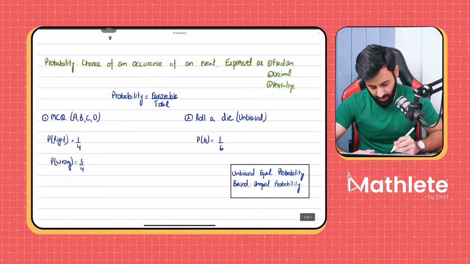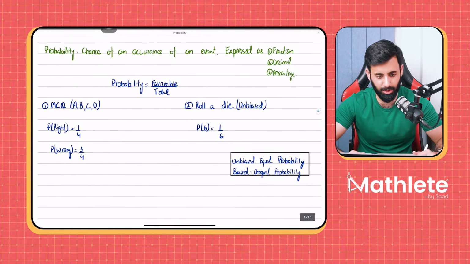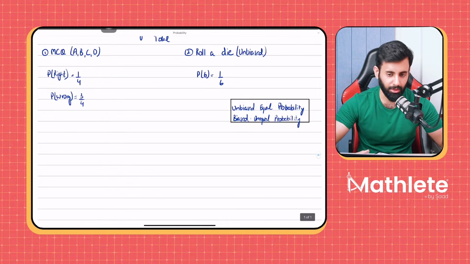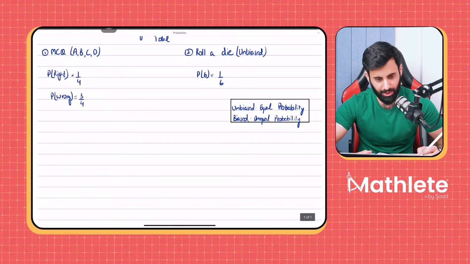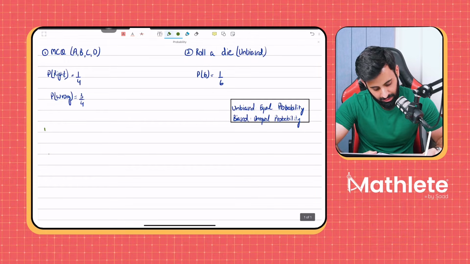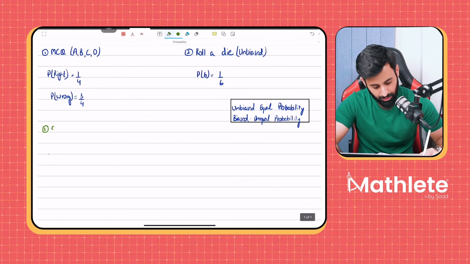Now you can't really say for sure what the probability is going to be when it's unbiased, which is why the question will give you the probability. Maybe it will give you the probability of one and not the other, which you can find out by subtracting from one, which brings me to a very important key point: what is the sum of probability? Sum of probability or total probability is always equal to what?